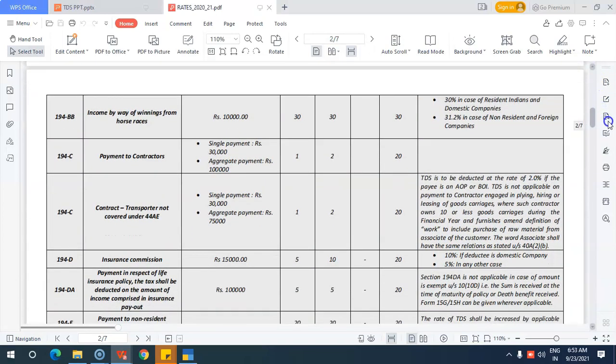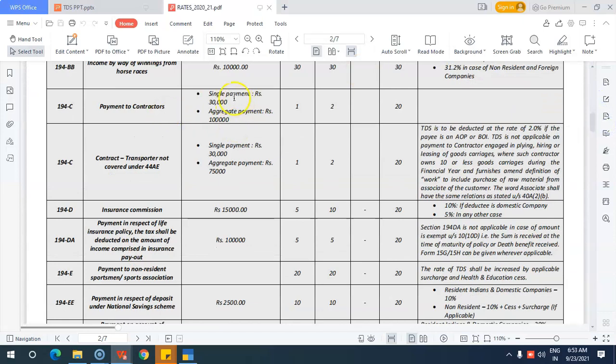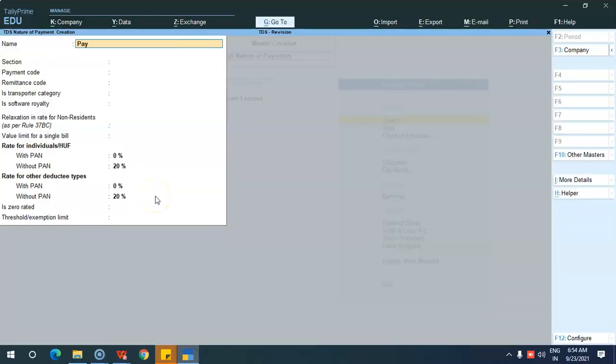For example, if I am going to create a payment to contractors. For payment to contractors, the single bill payment limit is 30,000. That is, if you are making a single bill payment beyond 30,000, TDS will be calculated. And the aggregate payment means the total payment in the same financial year. If it crosses 1 lakh, then 1% will be charged. The first column is for individuals and the second is for companies. If PAN is not provided, it is straight away 20%. So by using this chart, it will be helpful for you to create it correctly. Payment to contractors.